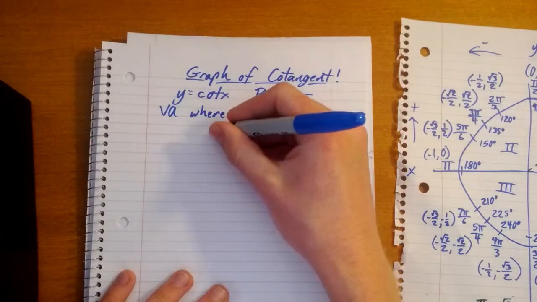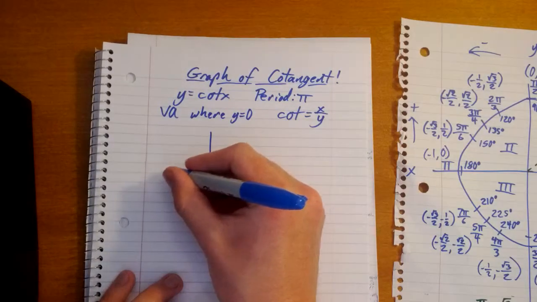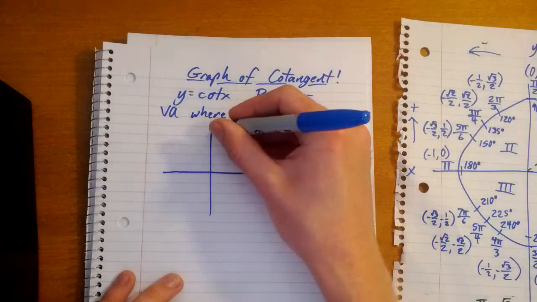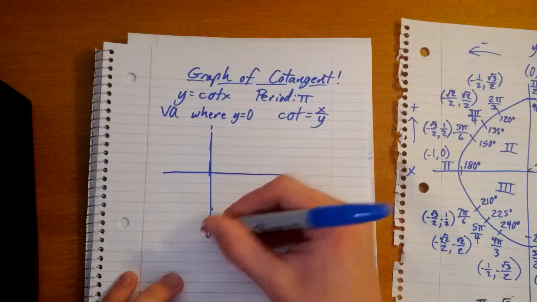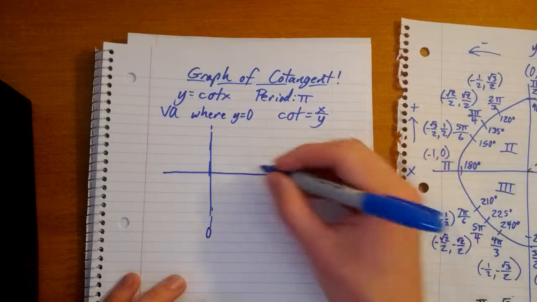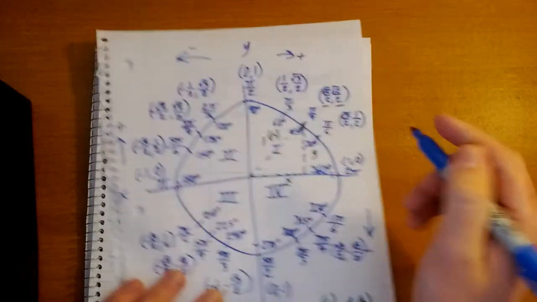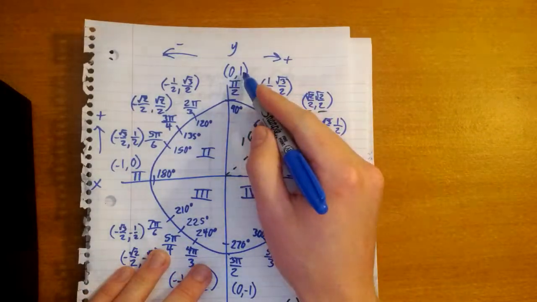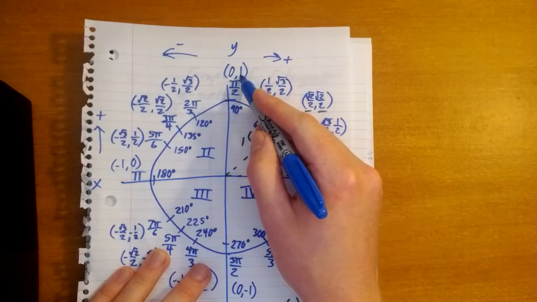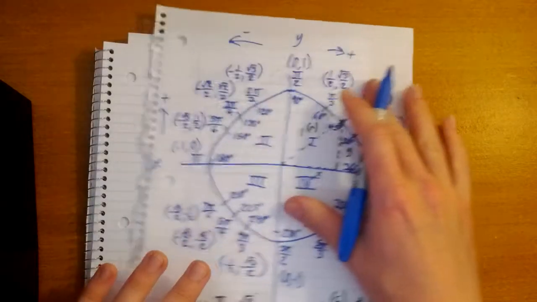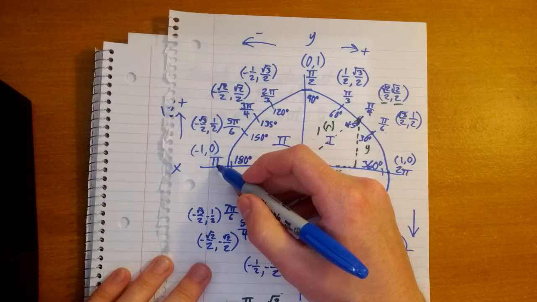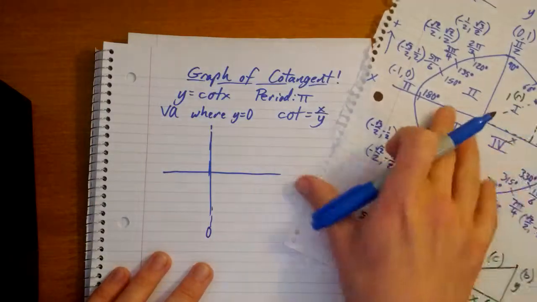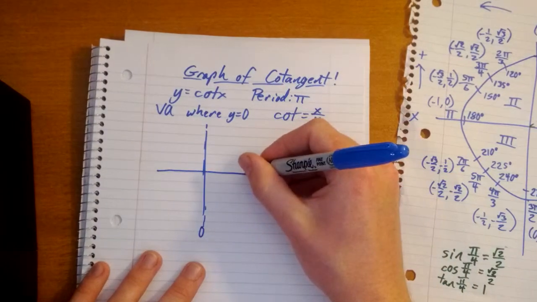Let's just start doing this. Get it over with. We'll have a vertical asymptote here. Vertical asymptote at 0. Okay, let's see, going on. Pi over 2, y equals 1. That's okay. Pi, y equals 0 at pi. So we have a vertical asymptote at pi.